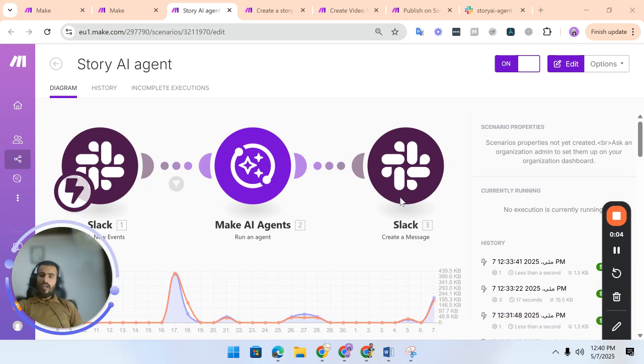It's been a few weeks since Make launched Make AI agents. Today I will show you how you can set up an agent. In this demo, I will be showing a story crafter AI agent that will work with Slack and use different tools. Based on the story topic, it will create a detailed story for you, then convert that story into a video and push it on your YouTube or any other social media that you want to integrate. So let's dive in and I will show you how it works.